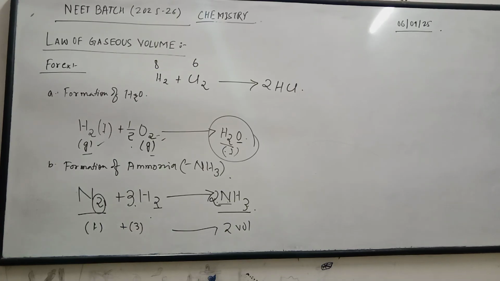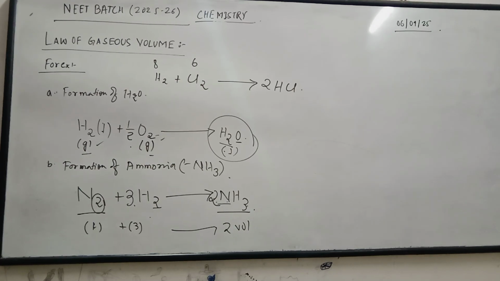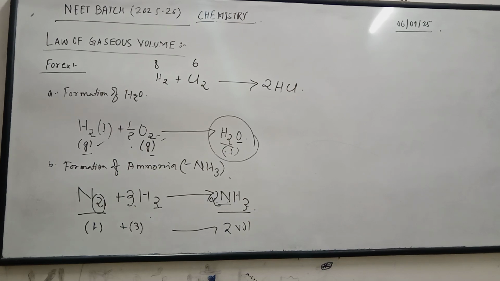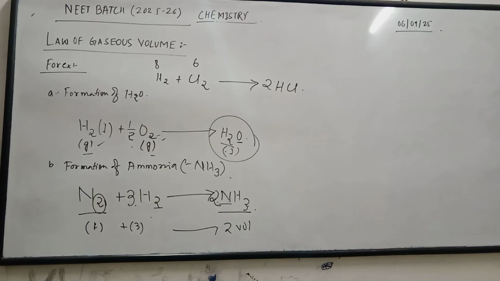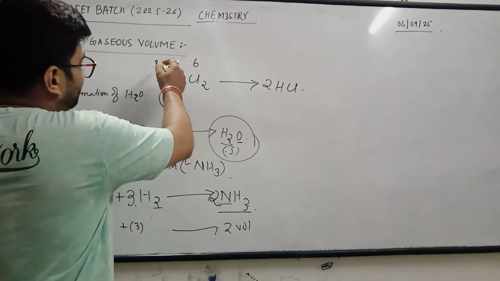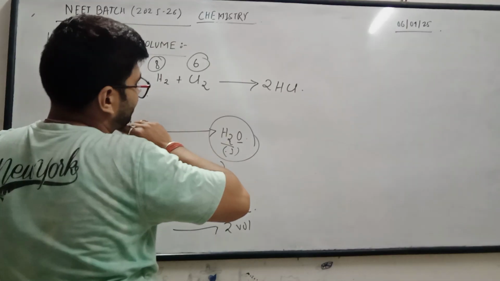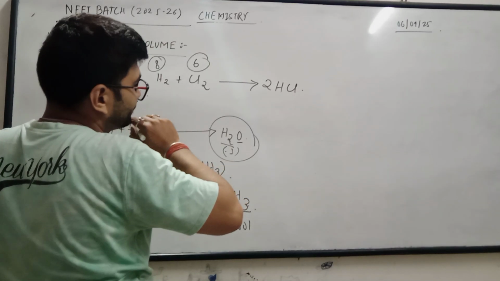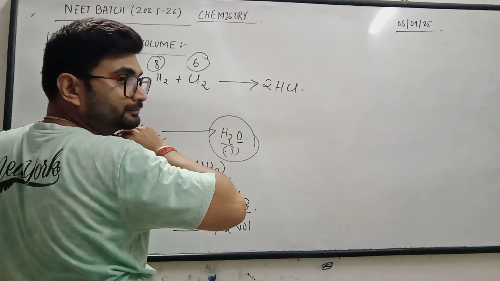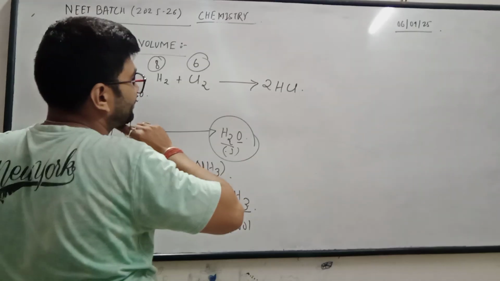So here, what is written? If we go for equal volume, before the reaction it is 8 liters and 6 liters, but after the reaction, can you tell me what it becomes if you balance it?